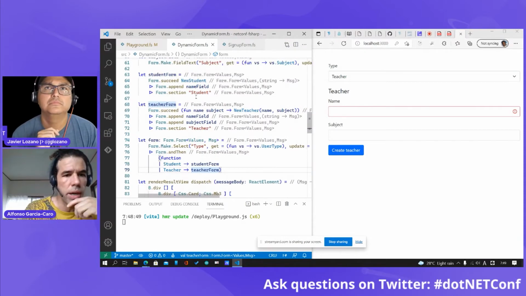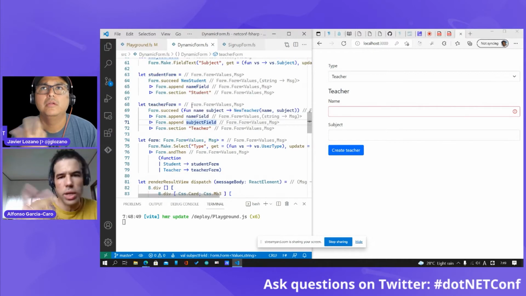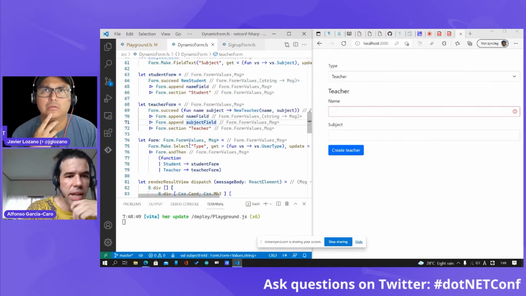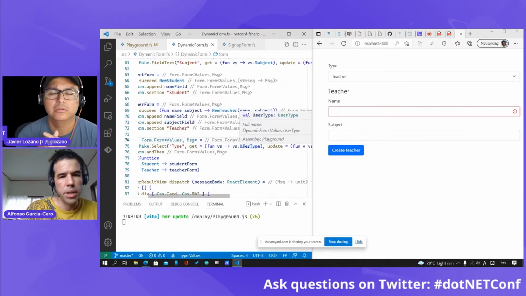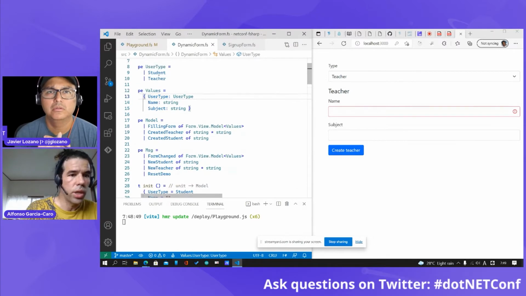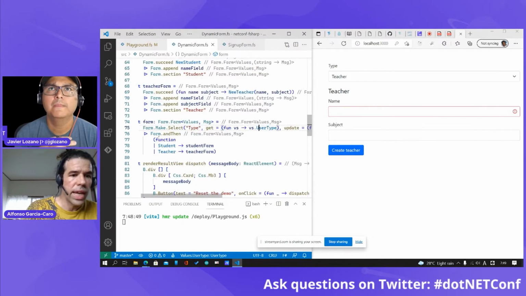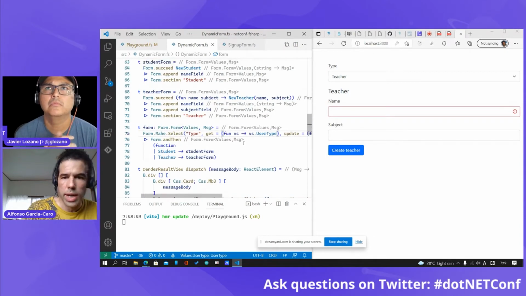They look very similar, but you can do some more complex forms with this, and everything is also type safe, because I'm using this user type here, which is a student or teacher, and then I can pattern match on this to select the form that I'm going to show next.